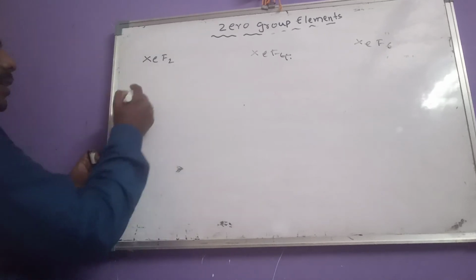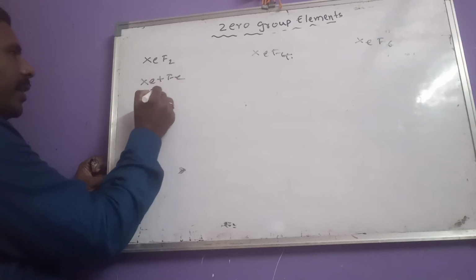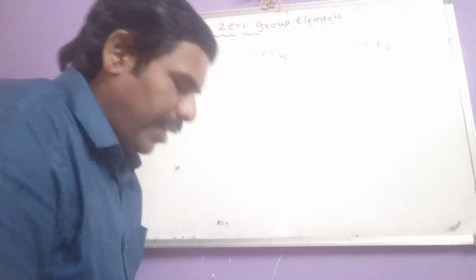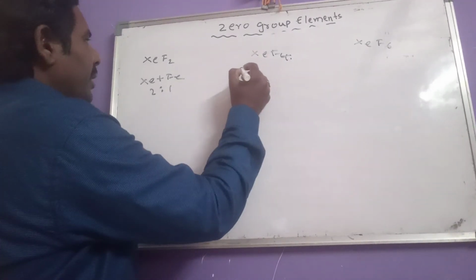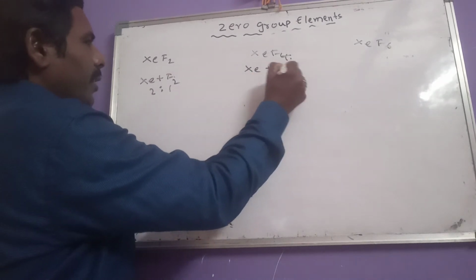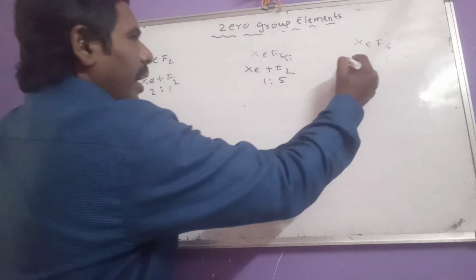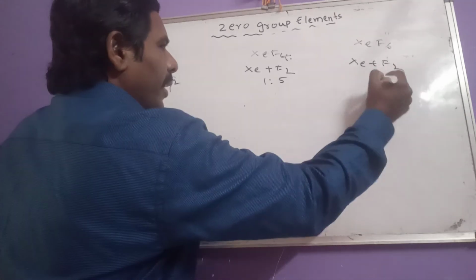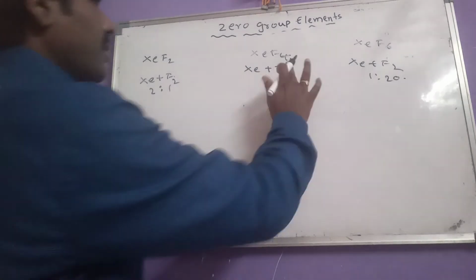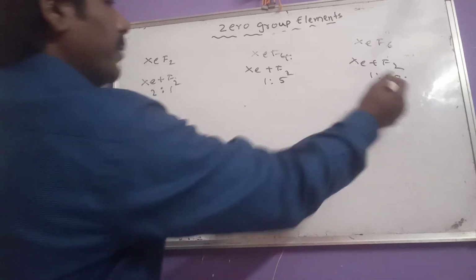First let us see xenon and fluorine here. Xenon plus fluorine when treated in 2:1 ratio, we get xenon difluoride. And xenon and fluorine when treated in 1:5 ratio, we can get xenon tetrafluoride. And xenon and fluorine when treated in 1:20 ratio, we get xenon hexafluoride. So xenon hexafluoride is obtained from this reaction.